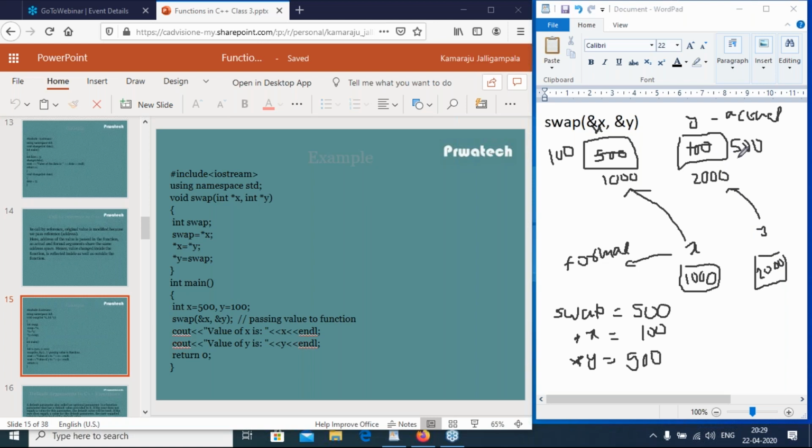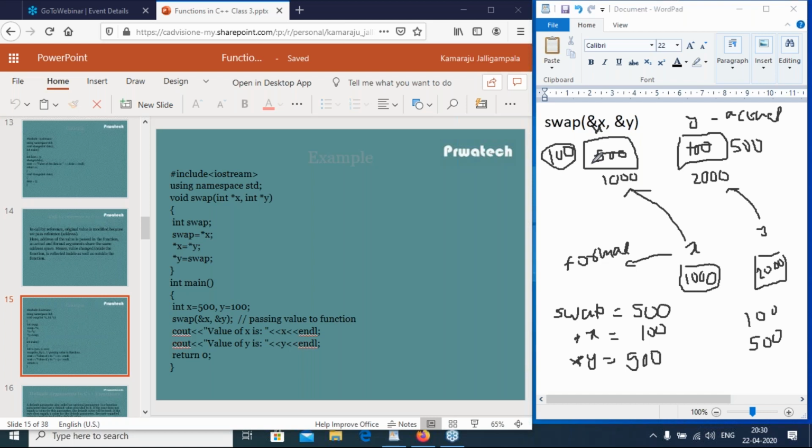Then we come back to the main function. The value of x is 100 and the value of y is 500. So before swapping, the value of x is 500 and the value of y is 100. After swapping, the value of x is 100 and the value of y is 500.